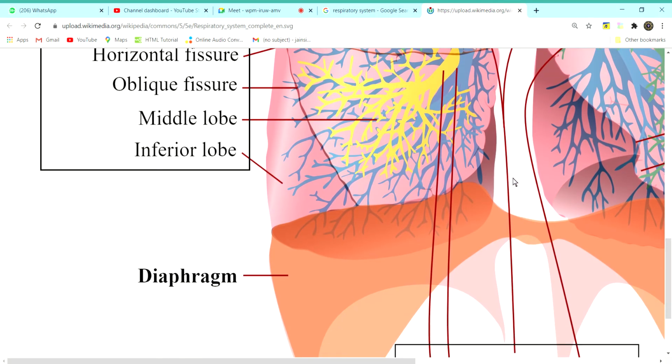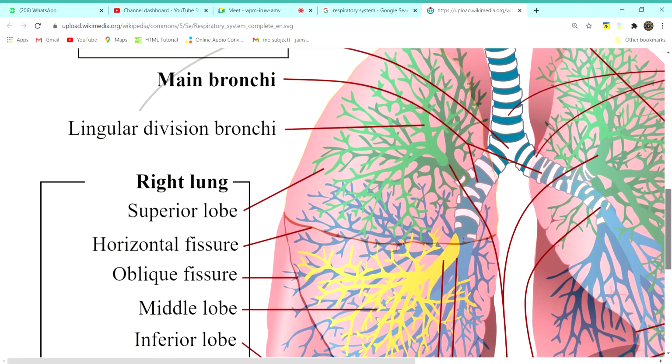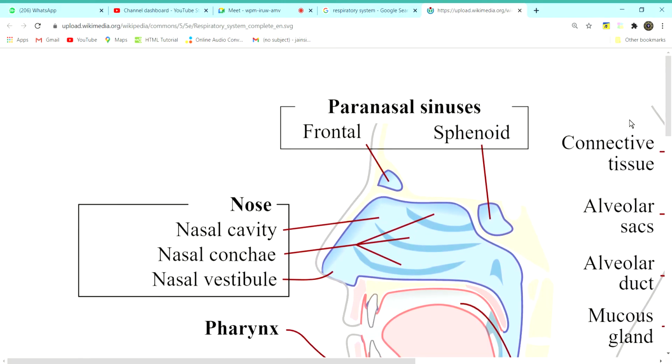Overall it is clear, the lung is separated from the abdomen through what? A big muscle called the diaphragm. The diaphragm is a muscle which separates the lungs and the abdominal organs completely.